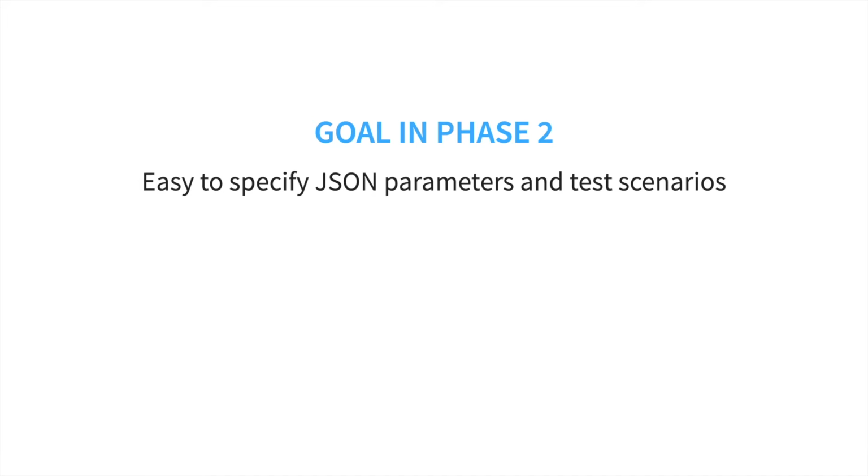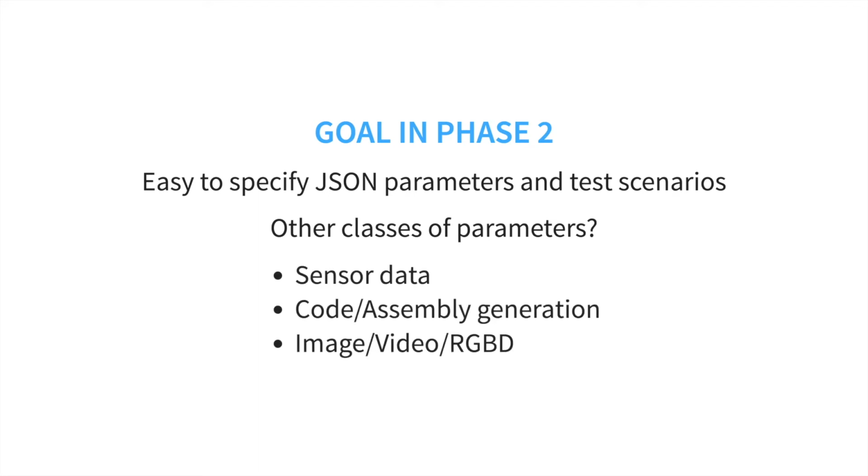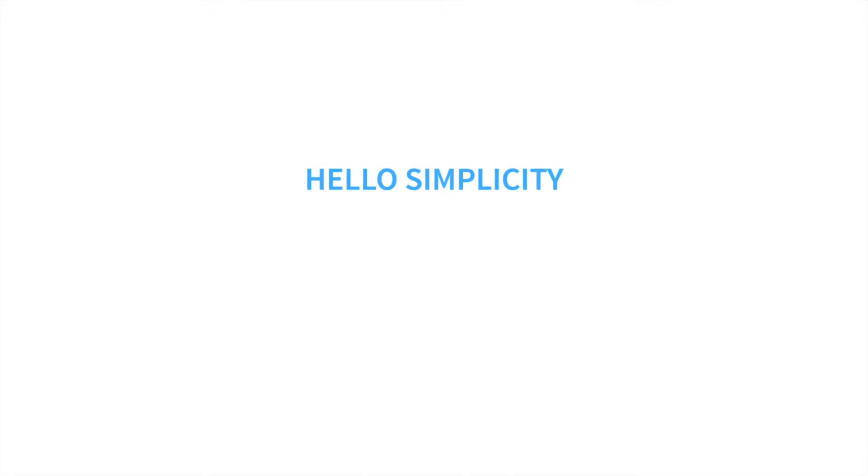We hope that we can quickly integrate our new parameter definition approach with your teams over the next couple of months. Then, we can work in concert with your teams to explore a wider class of interesting test inputs, not limited to JSON. This might include anything from generating code to simulating RF waveforms. Also, the automaton model used in Phase 1 is gone in Phase 2. So let's take a look at how we're proposing to design tests in Phase 2.